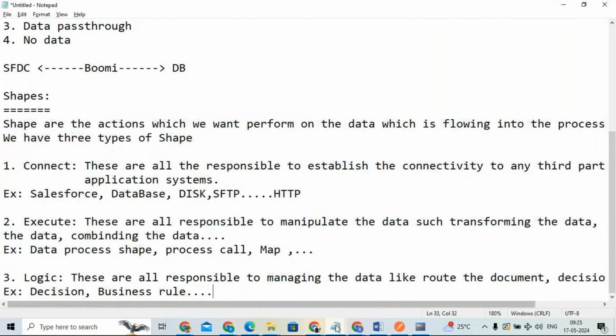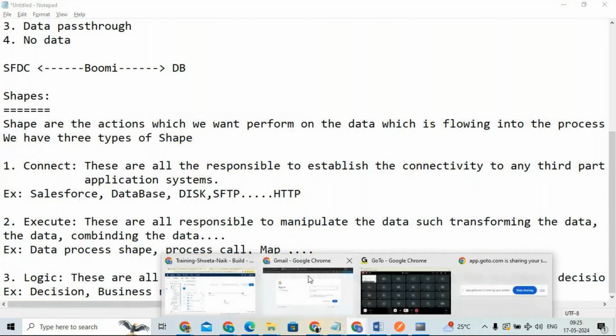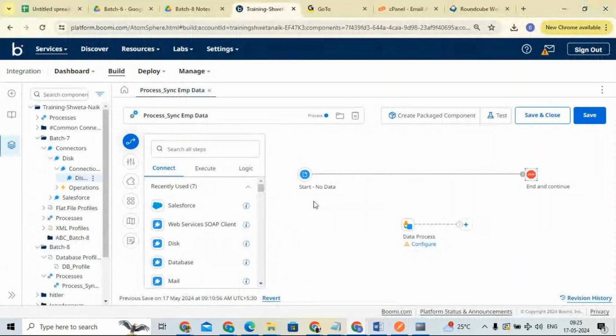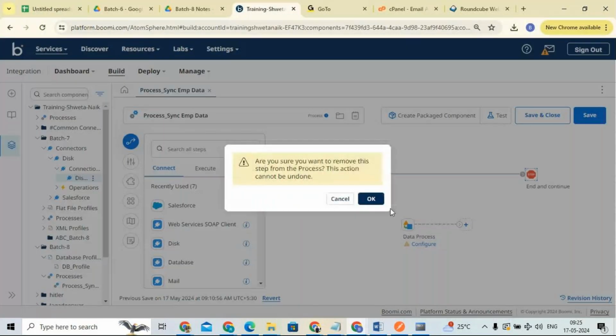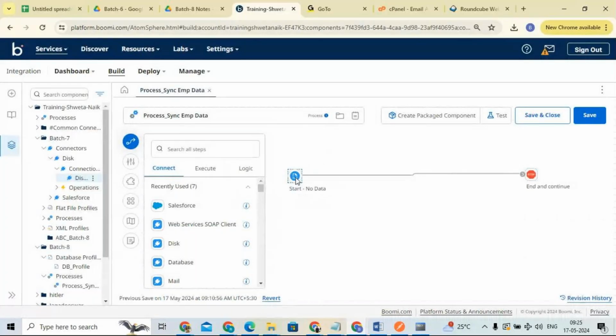Now we'll log in to Boomi and we'll see. This is the process we started, right? When I am saving here, the process Sync Emp Data is saved successfully, right? And if you see here, the revision history option is available.